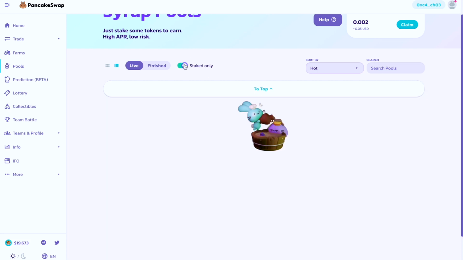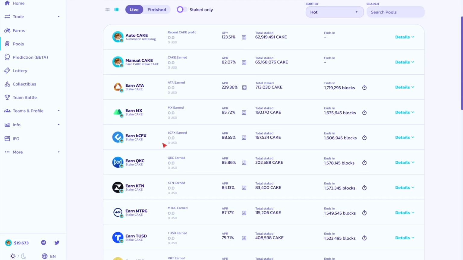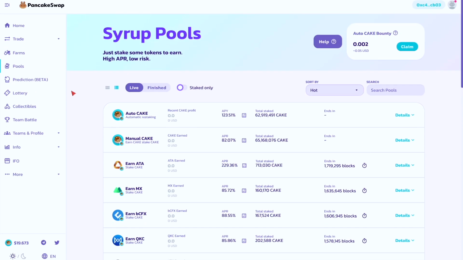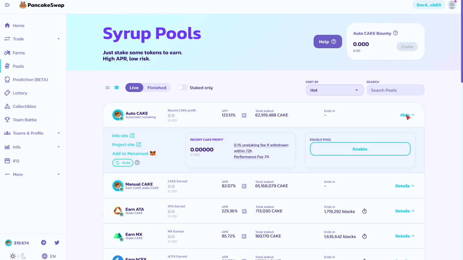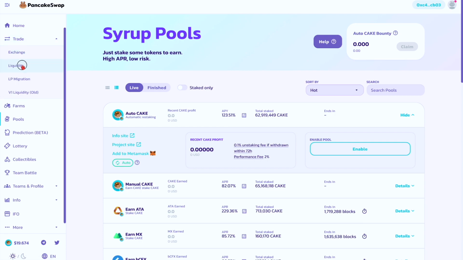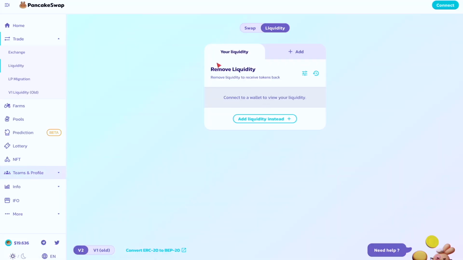Let's have a look. Is there anything there? No, again, some issues here. I'm not sure what's going on, but you can go in. Normally this is what you do. You go in, you see this percentage, you lock your token and you earn some money basically. You can enable a pool. There are so many different things there, and you can create your own pool. Remember when we went to the pools, liquidity, we provided our own pool. You can create your own pool as well. It's not an issue, and then you just share that with people.